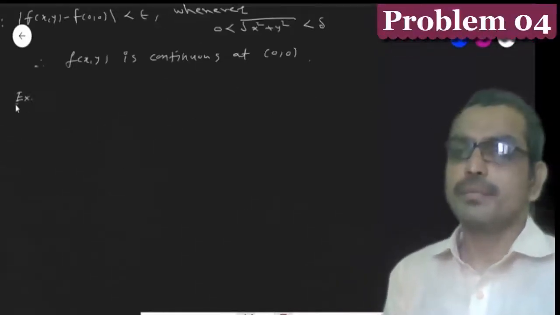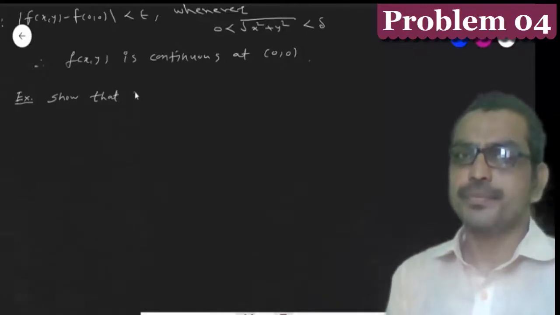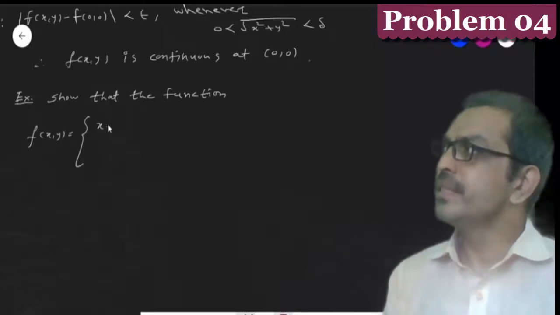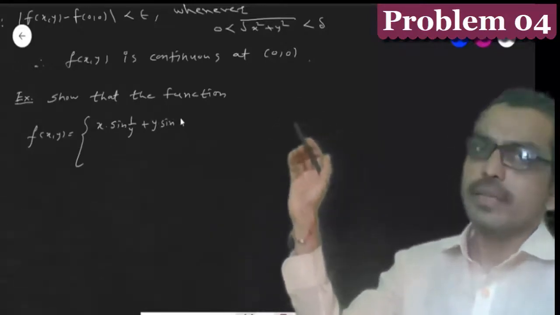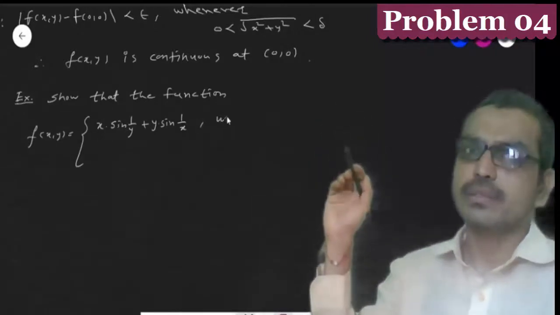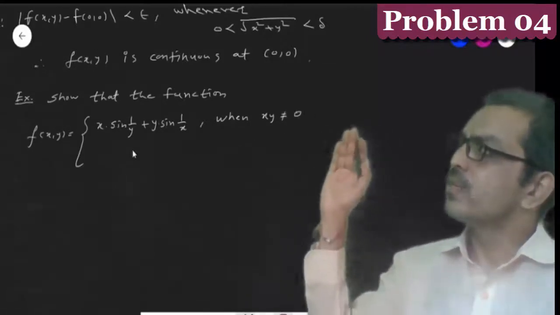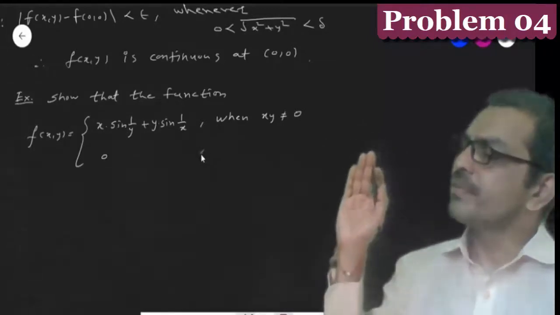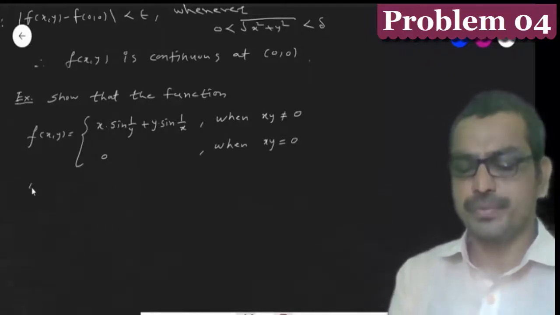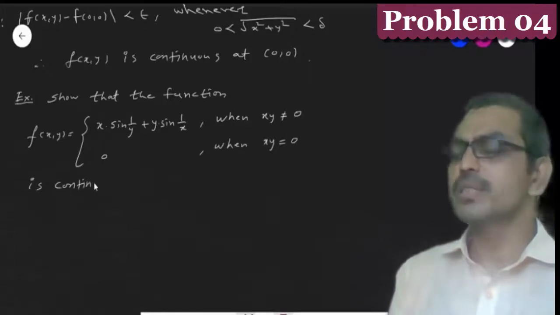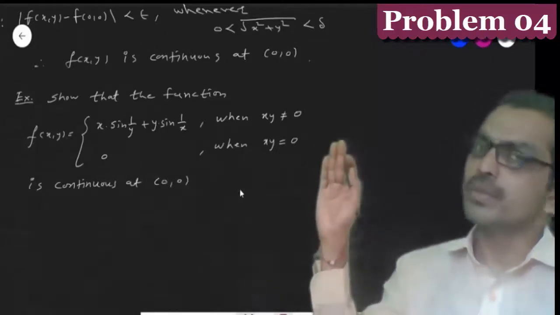Next problem. Show that the function f(x,y) is equal to x into sine 1 upon y plus y into sine 1 upon x when (x,y) is not equal to (0,0), and the function f(x,y) is equal to 0 when (x,y) is equal to (0,0). We have to show that this function is continuous at the point (0,0).